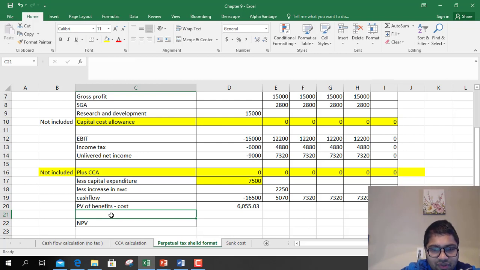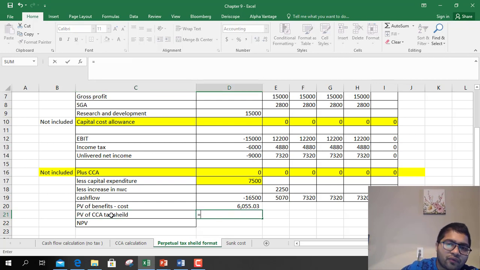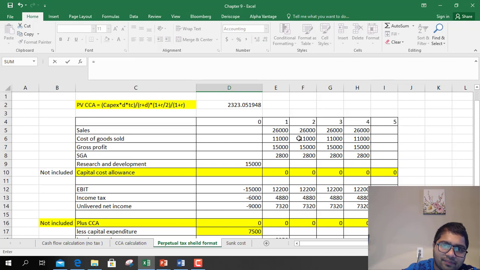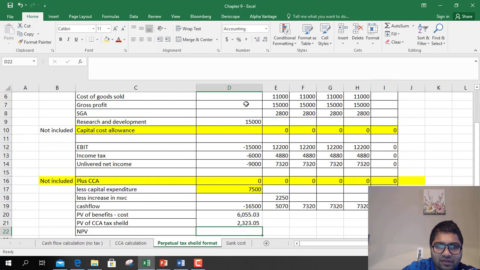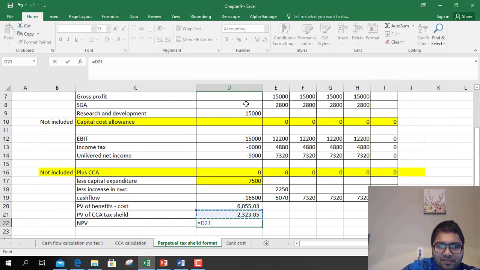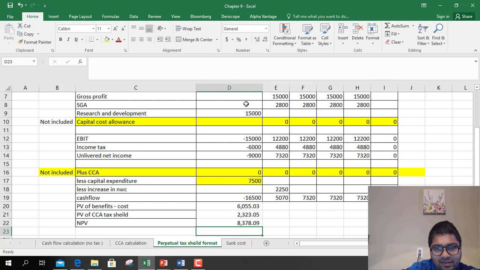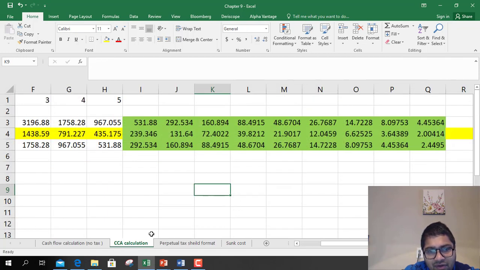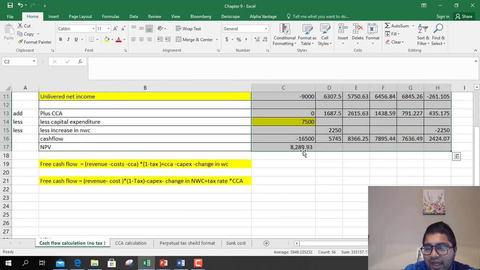We add one more thing to it, that is the present value of the CCA tax shield, the present value of all the CCA you can claim ever. So NPV becomes this plus this, 8378, which is a little higher than what we calculated here, 8289.